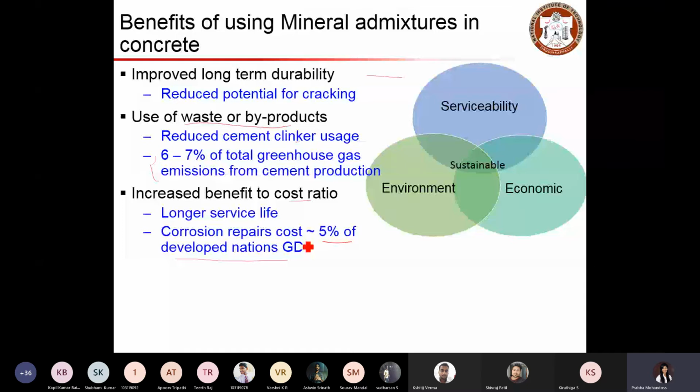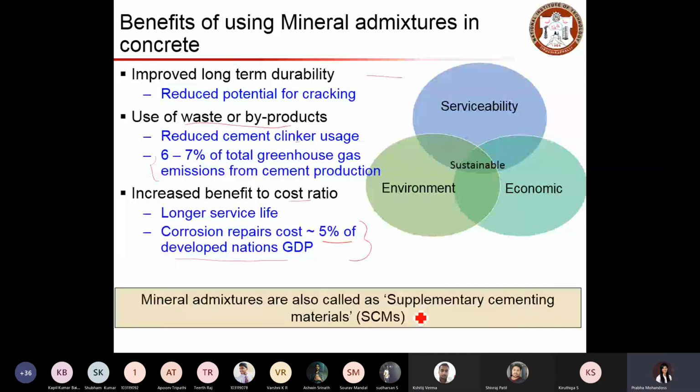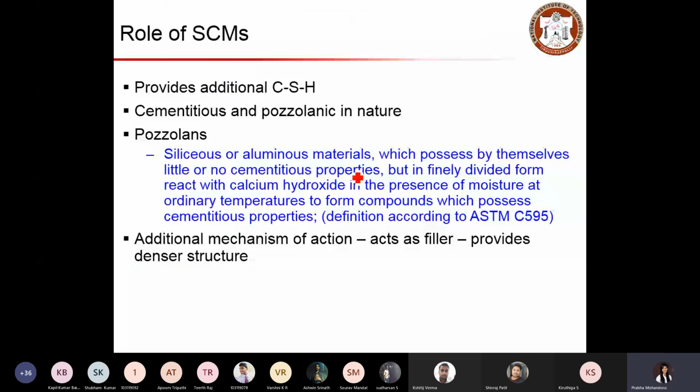So mineral admixtures are also called supplementary cementitious materials. Why? Because we can replace some amount of cement using mineral admixtures. That helps us to reduce the usage of cement clinker and reduce some greenhouse gas emission which occurs by cement production. Now let's look at the role of these supplementary cementitious materials. This provides additional CSH in the concrete matrix, and